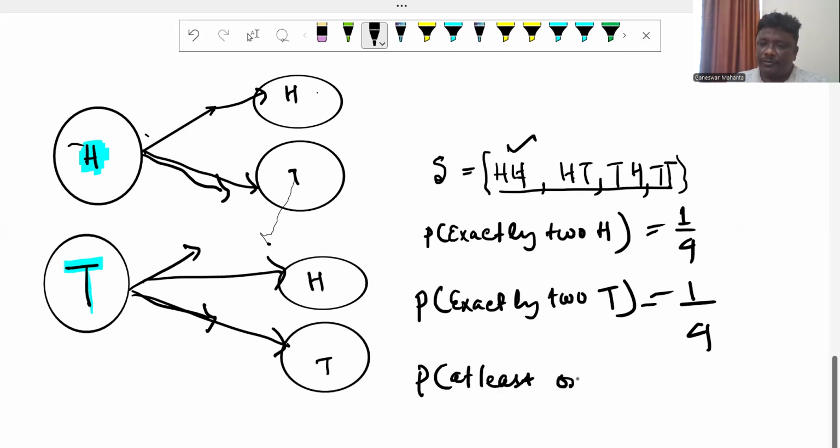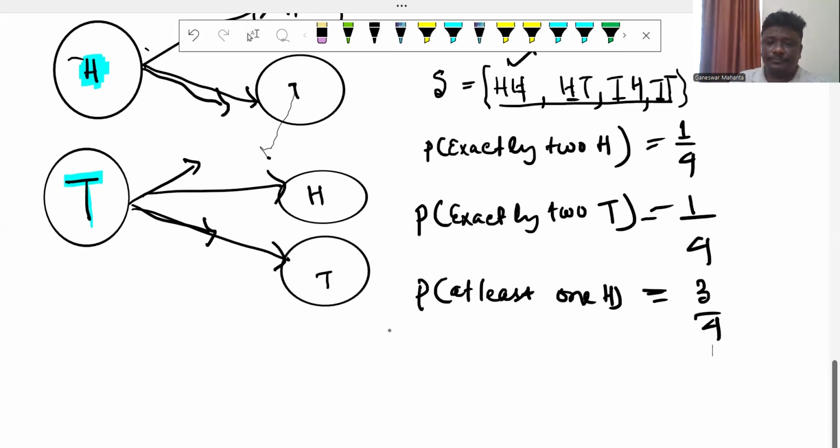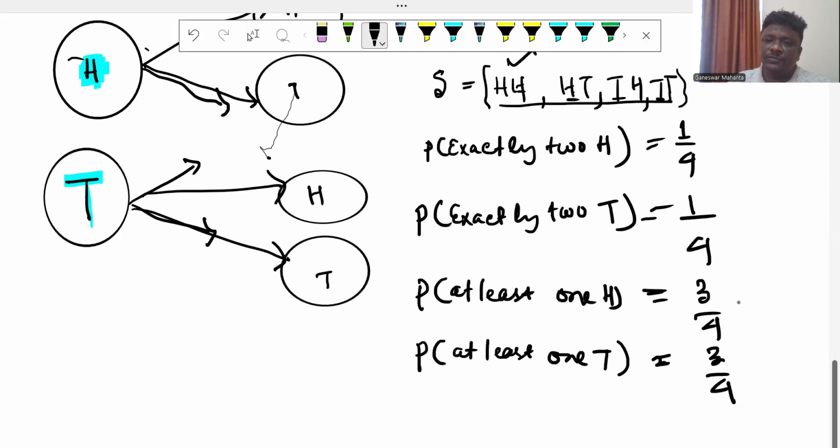And the probability of at least one head. At least one head means 1, 2, 3. That is 3/4. Probability of at least one tail is also 3/4. So these are the probabilities when two coins are tossed, and different probabilities will come like this.